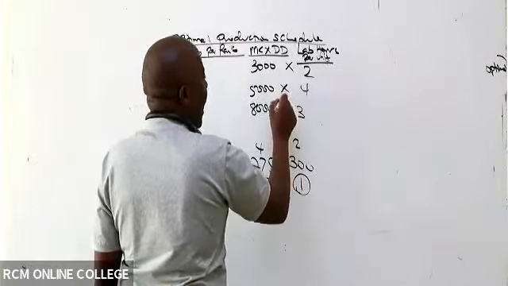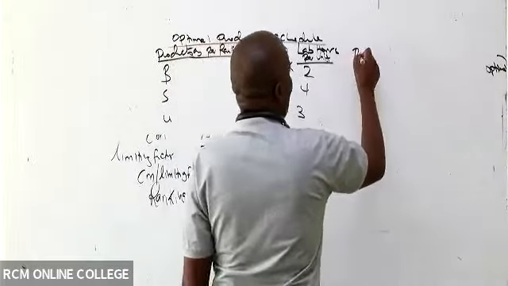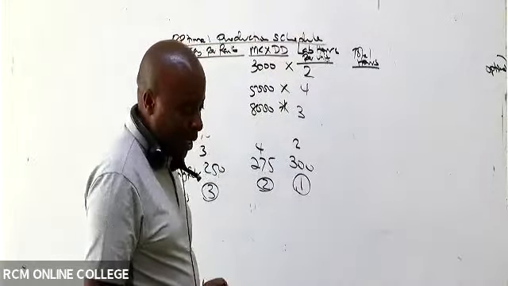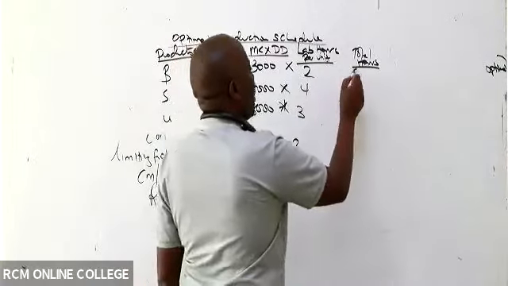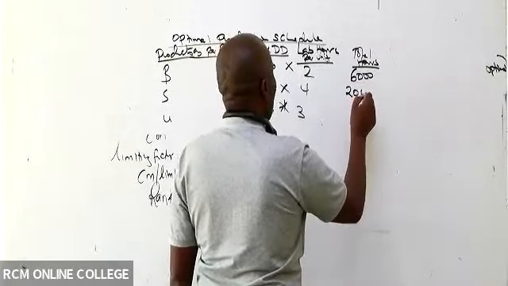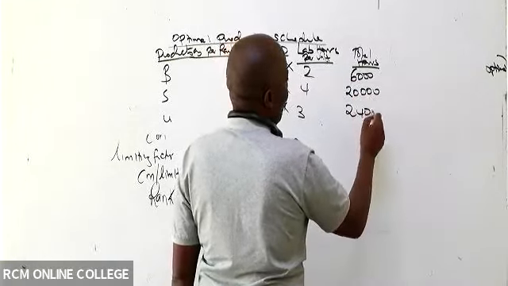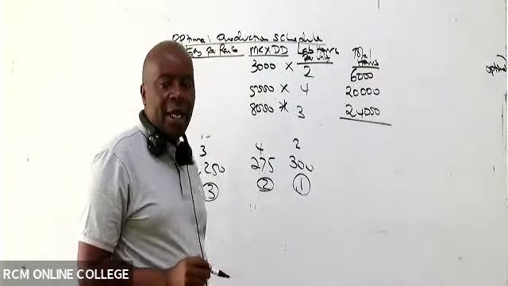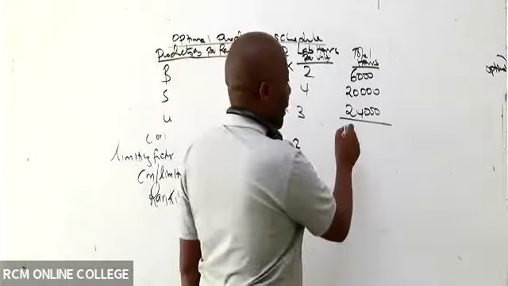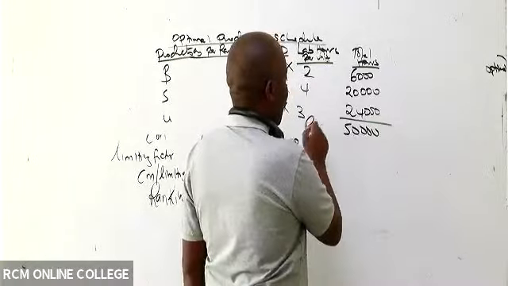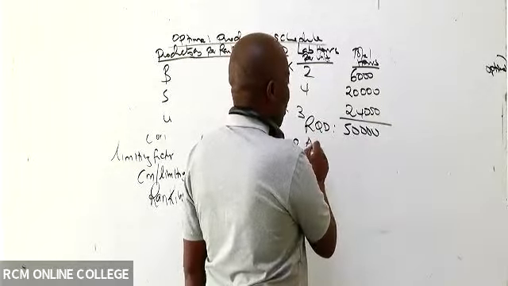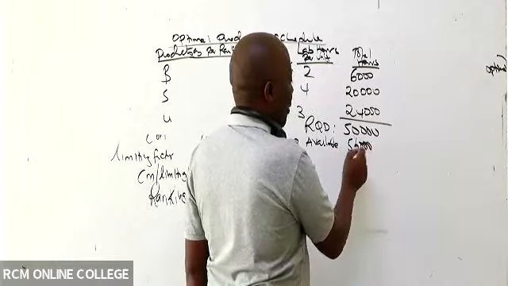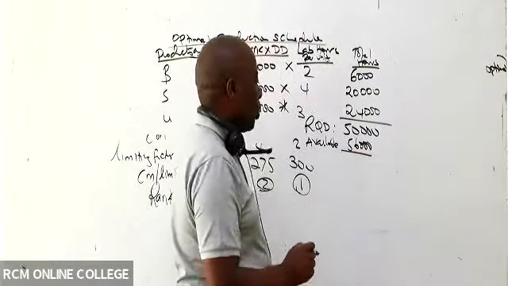Go ahead and multiply them to give us what we call total hours. So the first one will be 6,000, isn't it? 6,000, 20,000, and then 24,000. So when you add, what do you get, somebody here? 50,000, isn't it? So this is what is required. I told you this. Available is how many? 56,000.